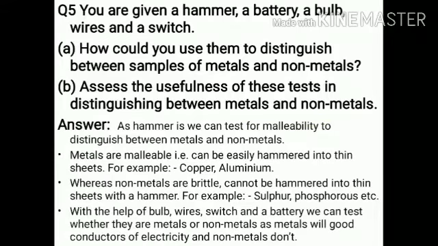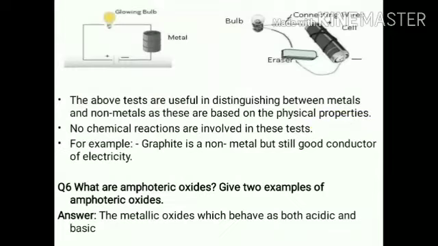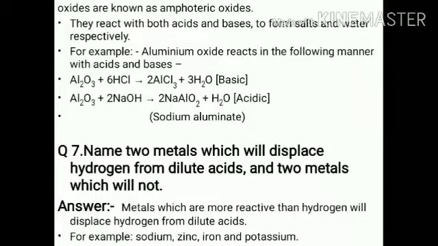Question number five: you are given a hammer, a battery, a bulb, wire, and a switch. How would you use them to distinguish between samples of metals and non-metals? And part B: assess the usefulness of these tests in distinguishing between metals and non-metals. Question number six: what are amphoteric oxides? Give two examples of amphoteric oxides.